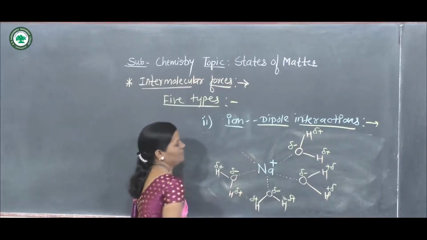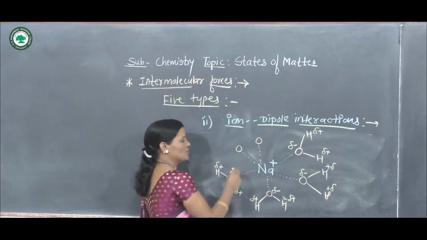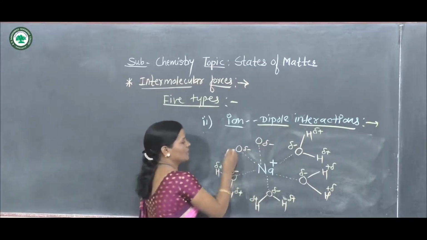Likewise the fifth water molecule also forms interactions with this Na plus ion.